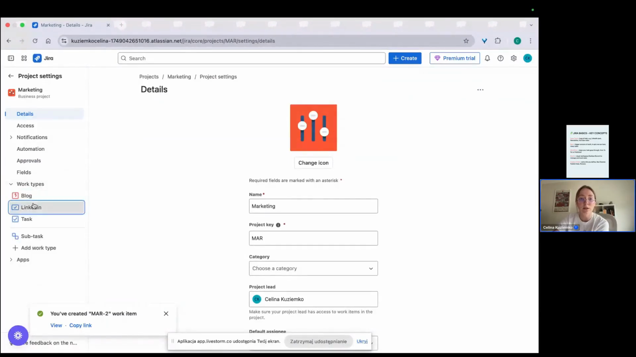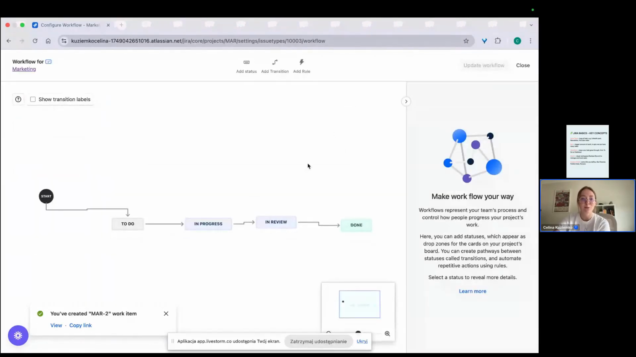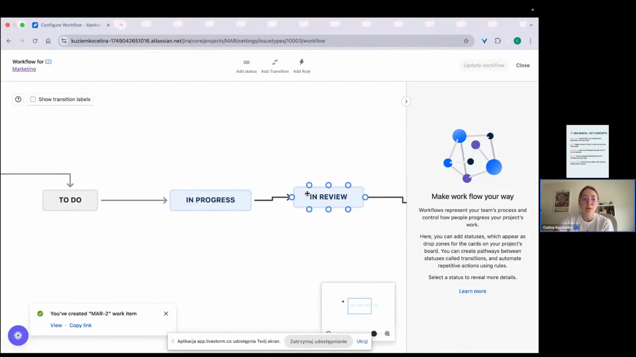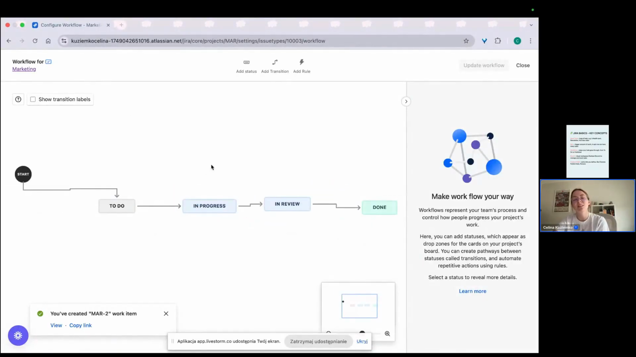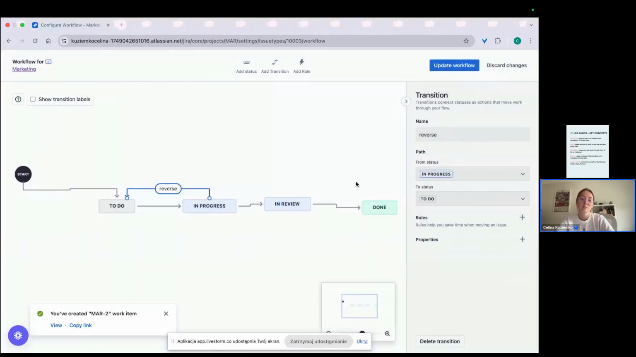And let's go back to our workflow here. Sorry, automation will be in a minute. Sometimes there is a situation that I start working on this, but for example, the product launch will be deleted, so I want to get this task back to To Do. It's quite simple. So reverse, for example, and now I can move from In Progress to To Do, but still I can't move from In Progress to Done.